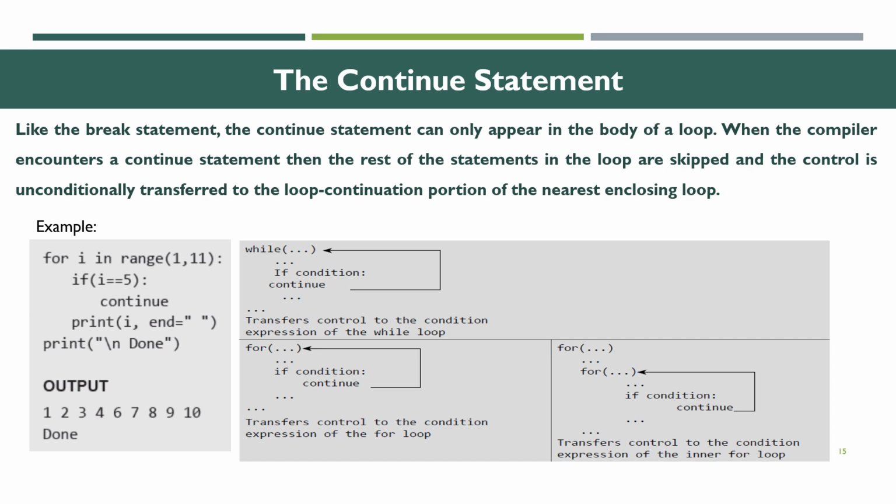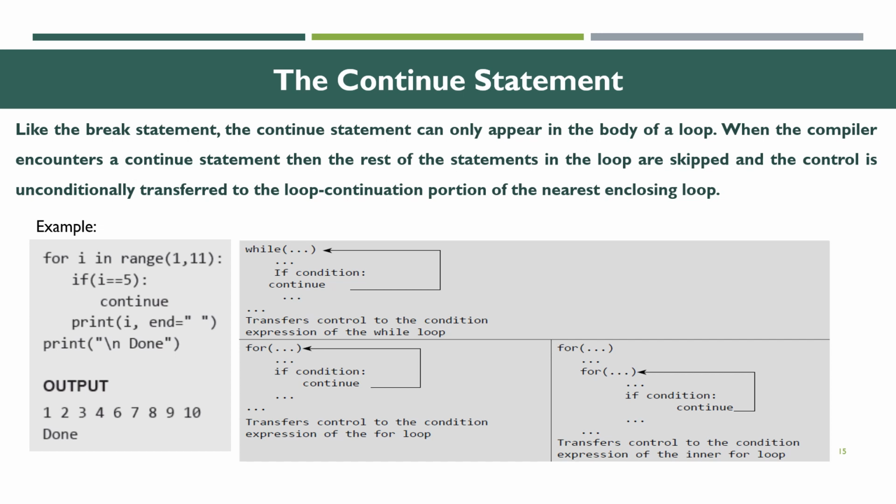In a while loop, if the condition is met, continue transfers control to the condition expression of the while loop. The same holds for the for loop, and for an inner loop, continue transfers control to the condition expression of the inner loop. Let us see an example.